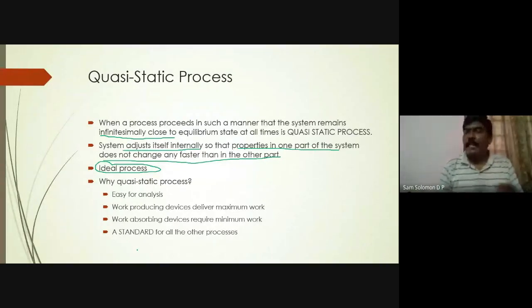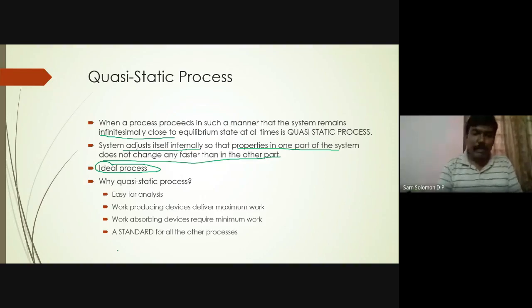Work absorbing device, compressor. You need a motor to run the compressor. You need electricity to run a compressor. You need electricity to run a pump. In such devices, I want to give less electricity so that I get maximum advantage out of it. So I supply minimum work so that my electricity bill is less. If my pump is running where it is costing me about 100 units of electricity, I won't like that pump, right? But if a similar working pump is just costing me 1 unit or 2 units, then naturally I'll prefer that pump because I want to pay less electricity bill. So work absorbing devices require minimum work in a quasi-static process.